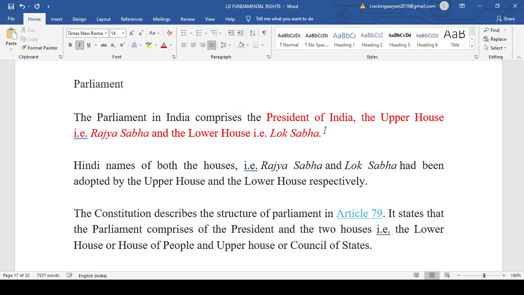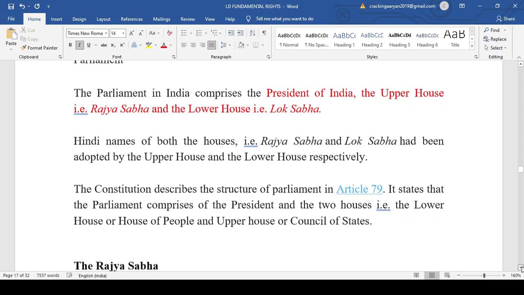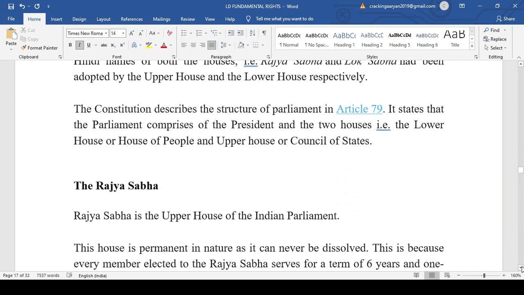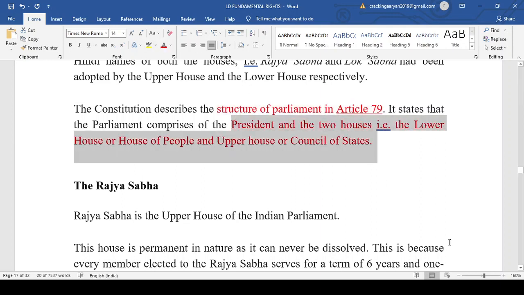Now, Article 79 of the Indian Constitution states that there will be a Parliament of India consisting of the President and the two Houses of the Parliament. As I told you yesterday also, we just have to know what is given in a particular article. If there is any detailed discussion, I will definitely do it, just like we did yesterday.